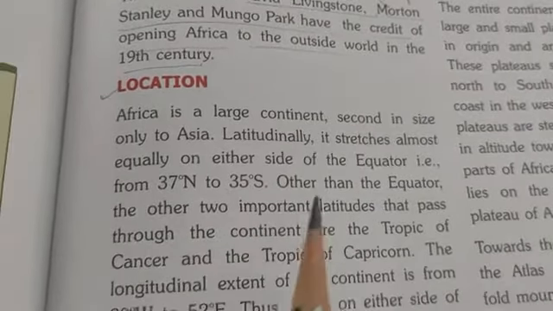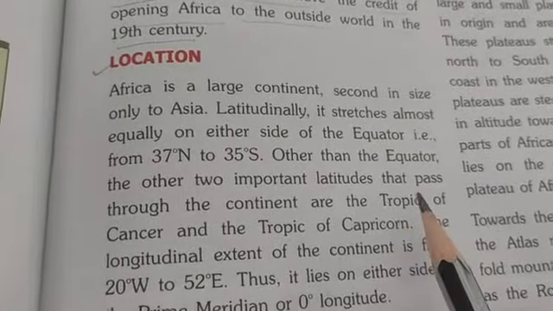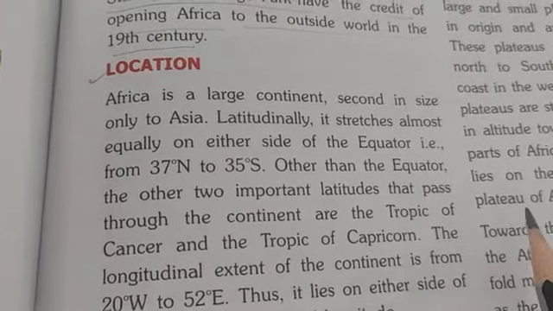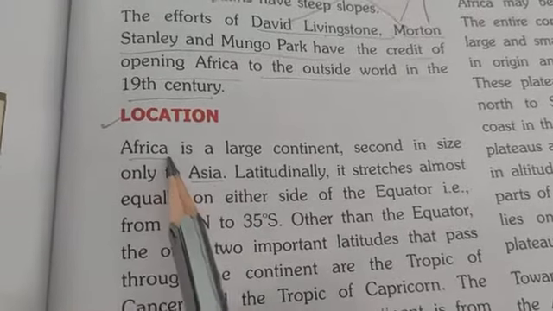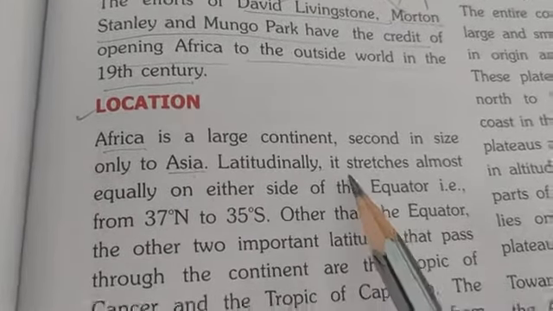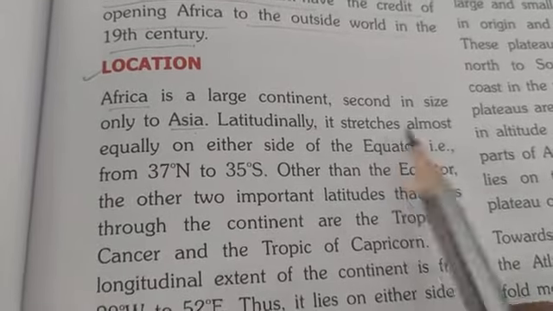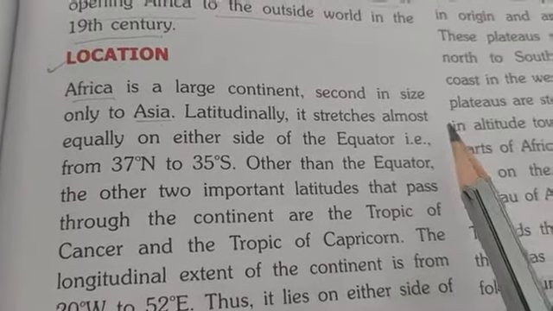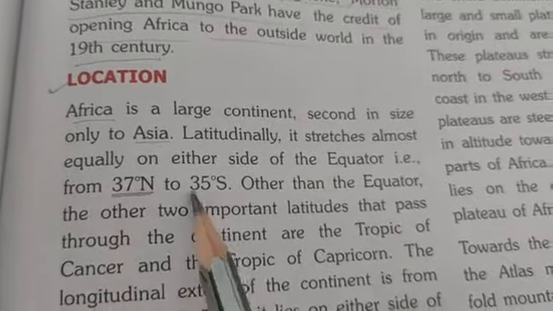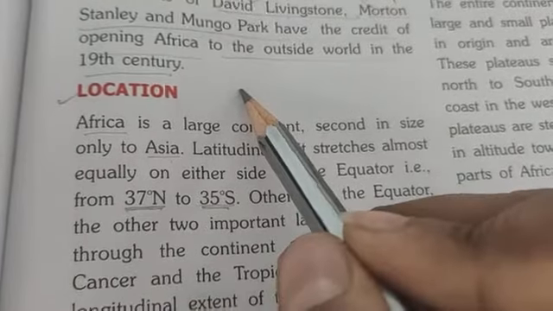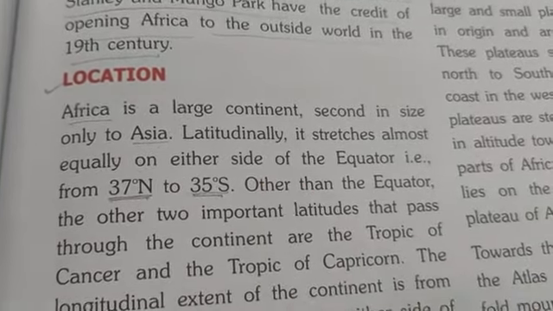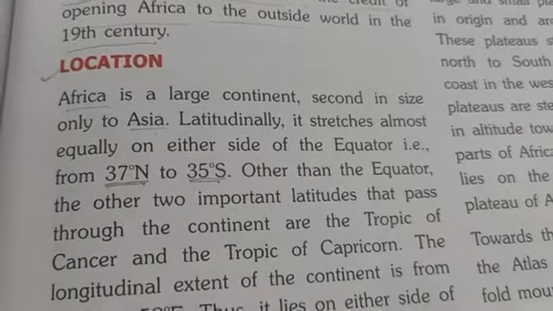Next is location. Africa is the large continent, second in size only to Asia. So after Asia, Asia is largest, then second one is Africa in terms of area. Next, latitudinally it stretches almost equally on either side of equator, that is 37 degree north to 35 degree south. तो 0 डिग्री इक्वेटर से लेकर 35 डिग्री अबव, एंड फ्रॉम 0 डिग्री टू 35 डिग्री डाउन.